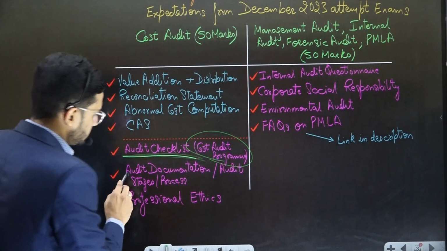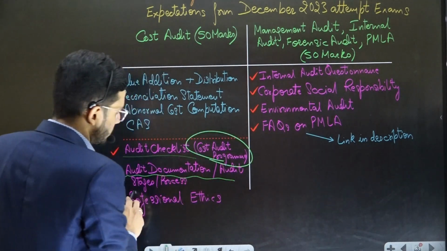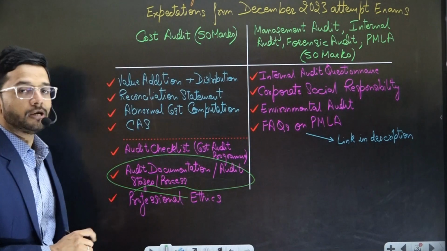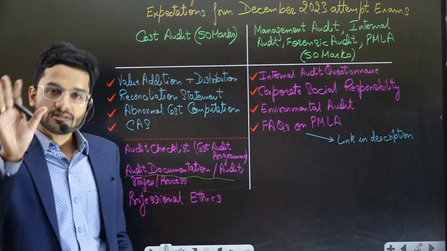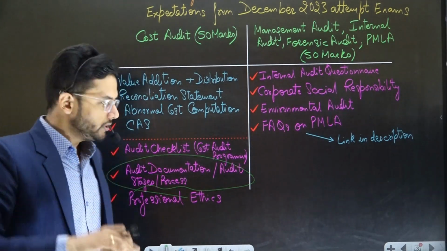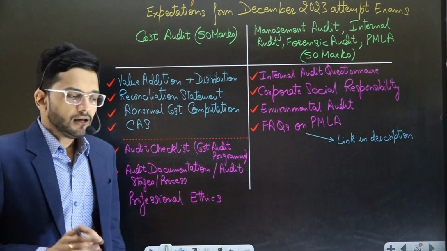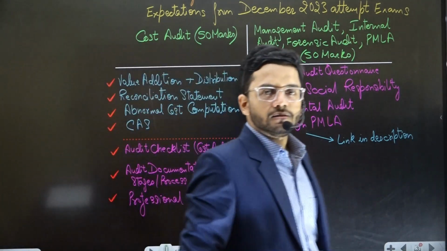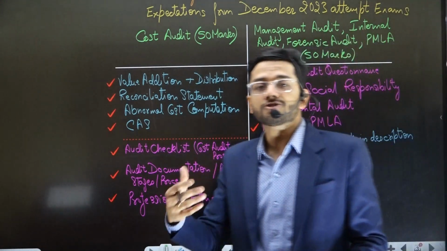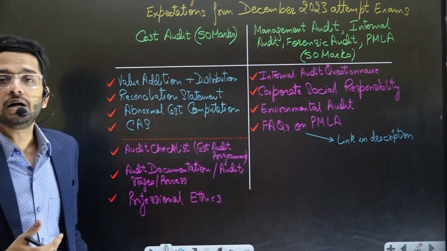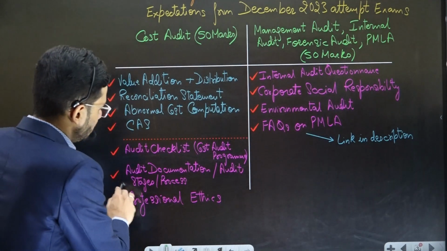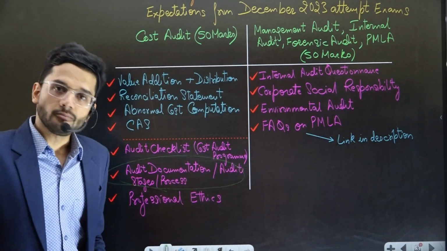Next one is the newly introduced chapter, which is audit documentation, audit stages, audit process. Audit documentation is the name of the chapter, and in that chapter audit stages and audit process are also there. Guys, an important chapter at the end of the day. The examiner is asking questions on what kind of documentation is required to be maintained in what circumstance. So yes, an important theoretical topic from cost audit.